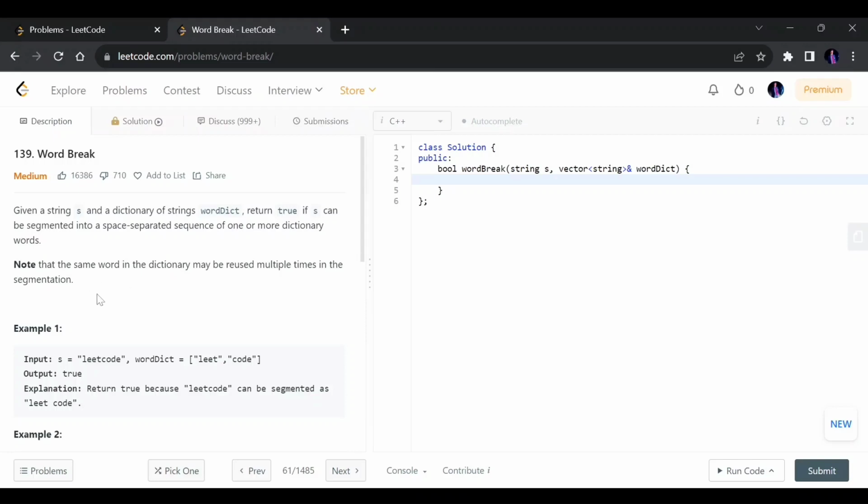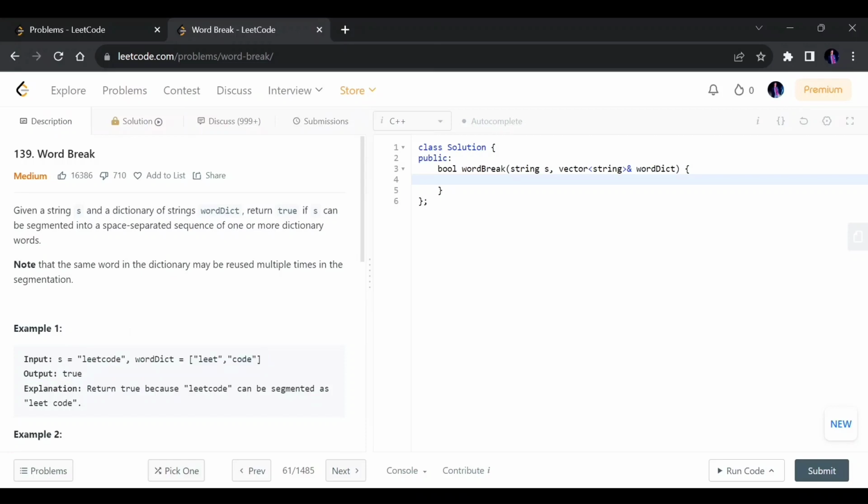So the problem is pretty straightforward. It says that we have been given a string, and what we have to do is partition, or you can say segment, it into parts in such a way that those strings which we partition should be contained in this list of strings, which is wordDict. Okay, let's take this as an example.